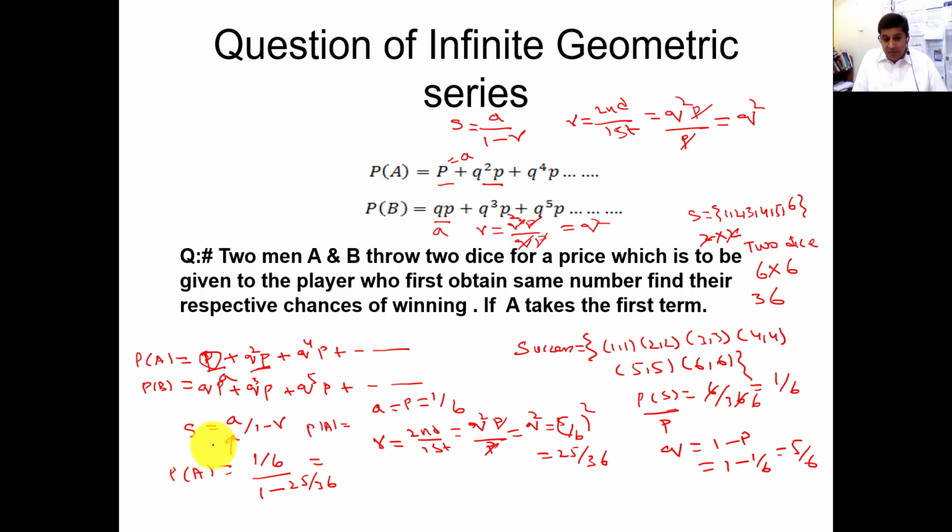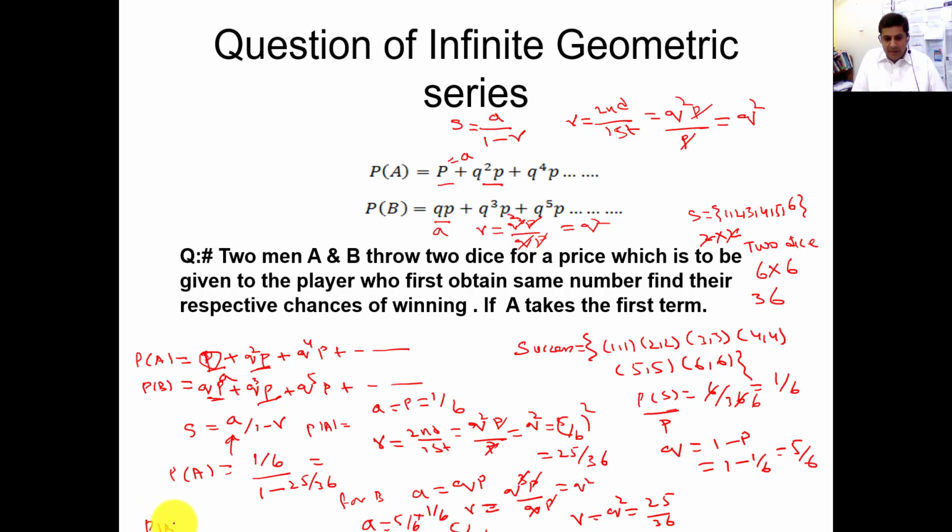Similarly, for B, we need to calculate A. So this is A. A for B is QP, and R is the second term, which is QQP, divided by the first term, which is QP. So P will be cancelled with this. Q square. So A is QP, Q is 5 by 6 into 1 by 6, which is equal to 5 by 36. Similarly, R is Q square, so it will be 25 by 36.